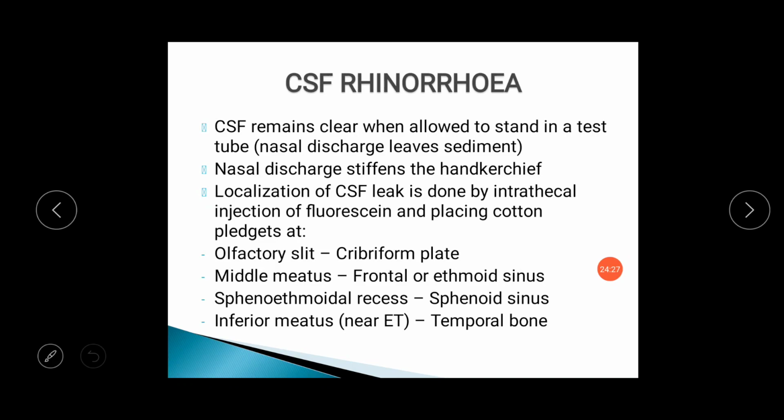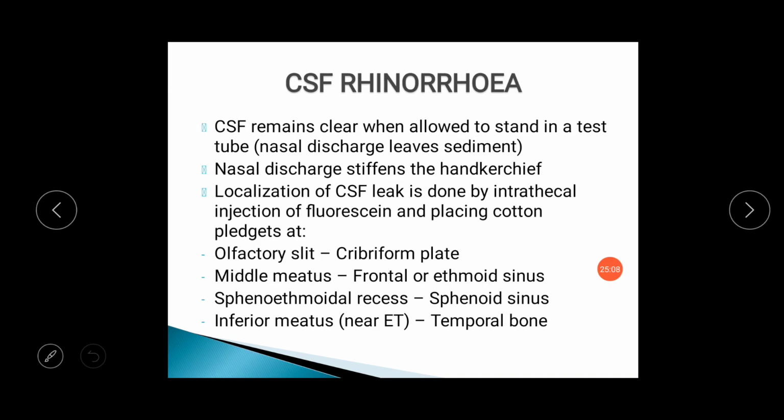Localization of the CSF leak, that is, to diagnose where CSF is leaking into the nasal cavity from the cranial fossa, is done by intrathecal injection of fluorescein dye and placing cotton pledgets at different places in the nasal cavity. If a patient has a cribriform plate injury, whenever we put a cotton over the cribriform plate, the fluorescent dye will come out with the CSF at the cribriform plate and the olfactory cleft. So we can say the patient has a cribriform plate injury.